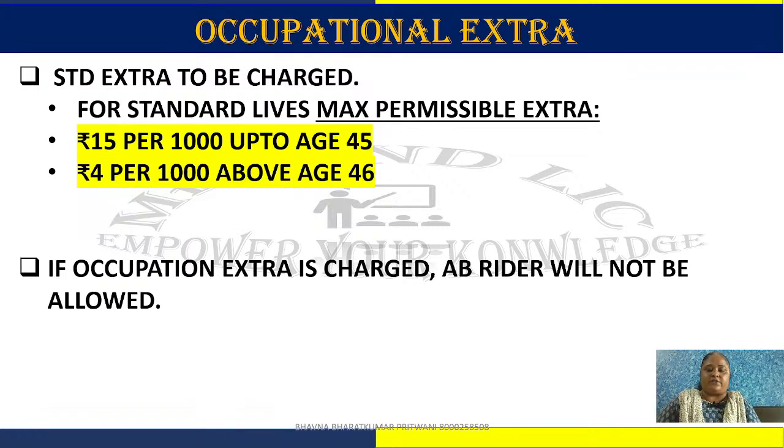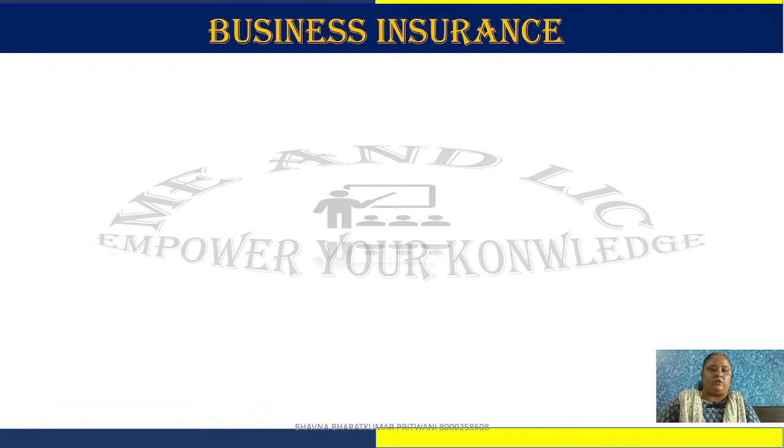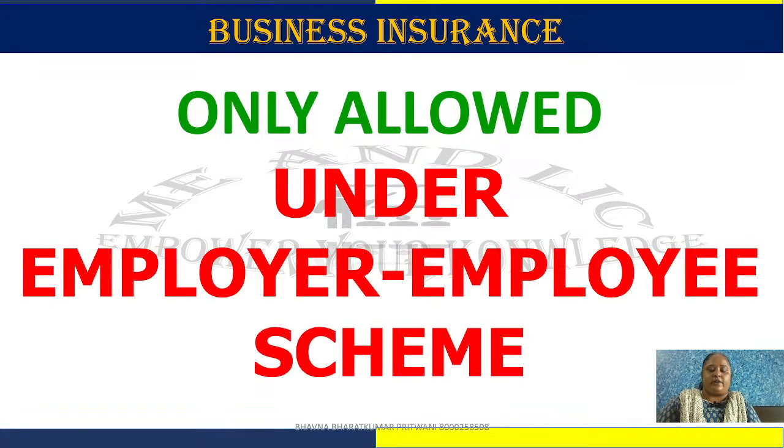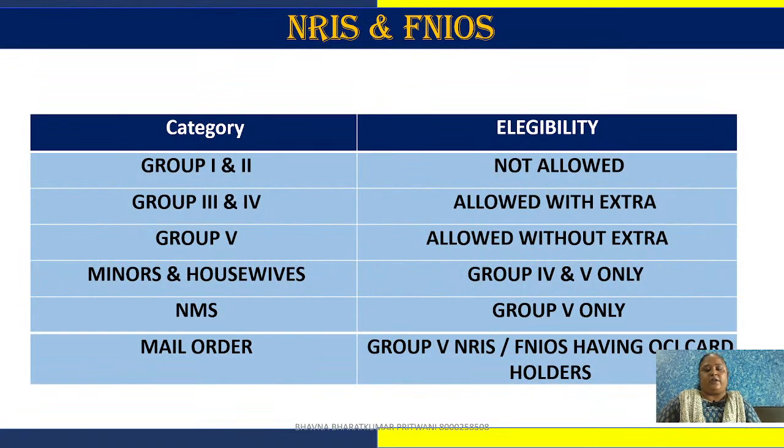If occupational extra is charged, we cannot allow the accidental benefit rider to the client. This plan can also be bought under business insurance, but only under employer-employee schemes. Now, we can sell this plan to NRIs and FNIOs also, but there are certain limits on group categories. You can find group categories in your agent portal also, which country comes in which group. LIC has categorized all the countries in 5 groups.